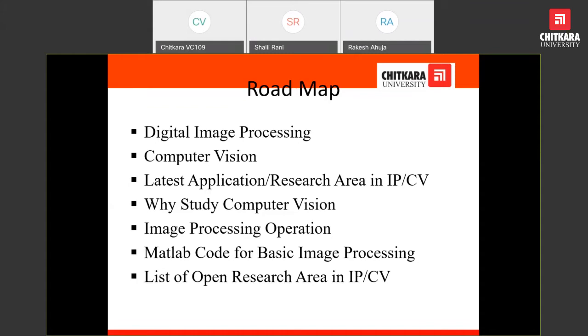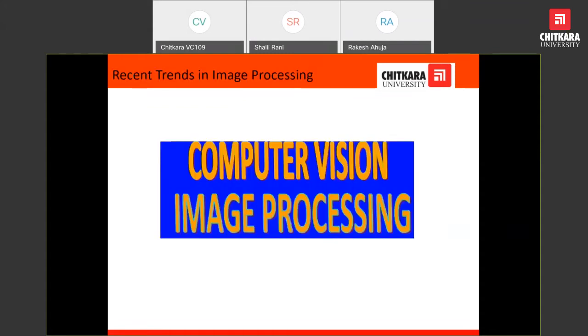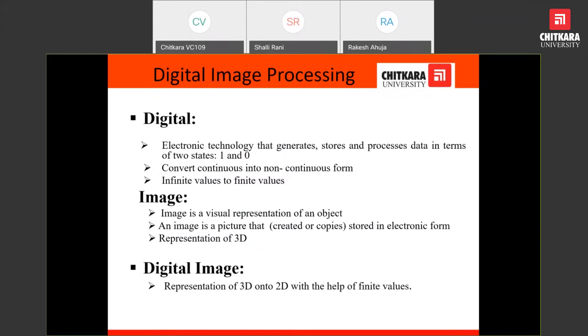Let's start the topic computer vision and image processing. We have already discussed what is digital. Now we will discuss the image. Image is nothing but a visual representation of an object. Whenever we capture an image, it is definitely representing in 3D or 4D, maybe we can say image or video.